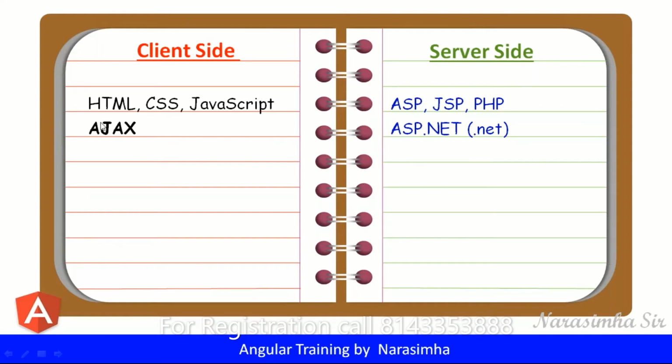So in this Ajax concept, two technologies are involved. One is JavaScript, another one is XML. This communication model, which happens in the background, that we call a background process, or we consider it as asynchronous. Ajax stands for Asynchronous JavaScript and XML. Using this concept, we can get the data through a client-side program. That means using JavaScript, you can communicate with the server to get the data as a background process, not foreground. It won't reload the page. In the background, this process happens.